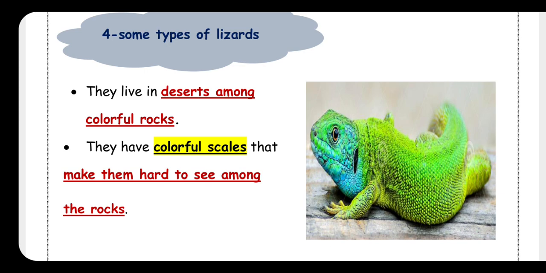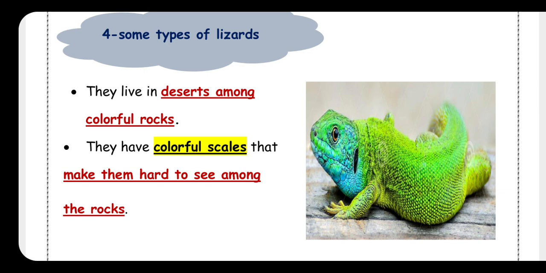So the colorful scales help these types of lizards, okay, to be hard to see among the rocks. It's very difficult, okay, to be seen among the colorful rocks because it has colorful scales on all its body.